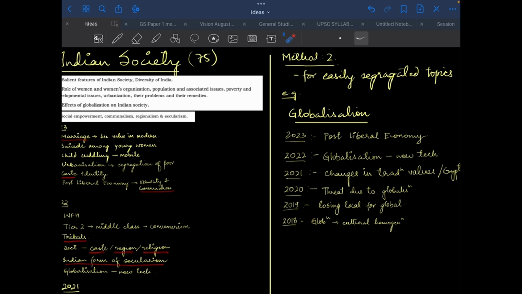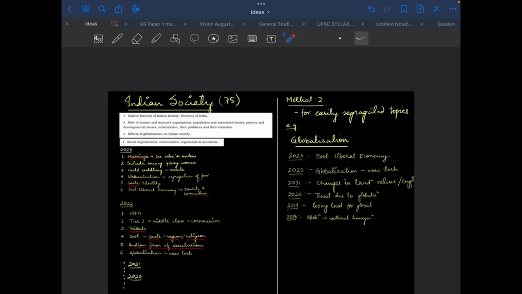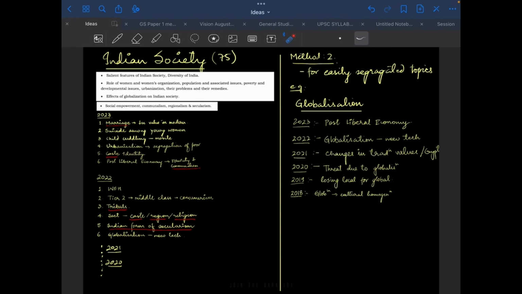And also when you sit and write down the answers, you will find that you can easily use the points from one answer in many of the other answers, because the theme is the same: there will be some aspects of Indian society and how they are being affected by globalization. So the same points you can use mostly interchangeably. Like if you write the answer for this, then some points from here you can use in this also, like that.